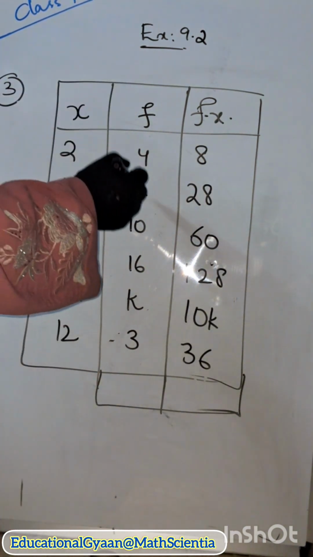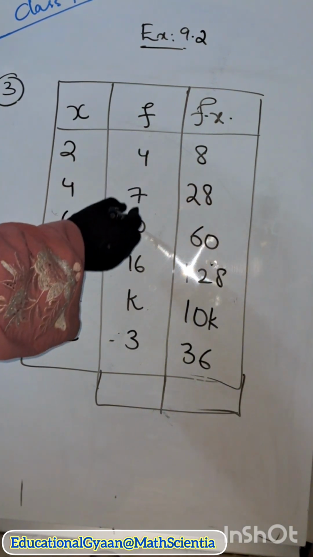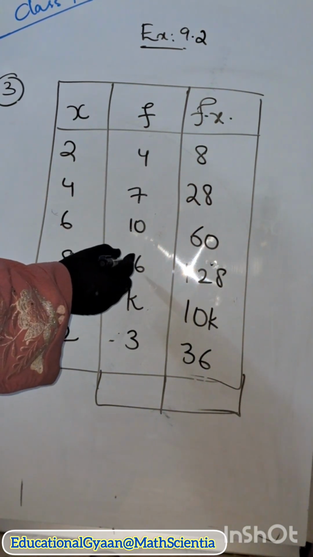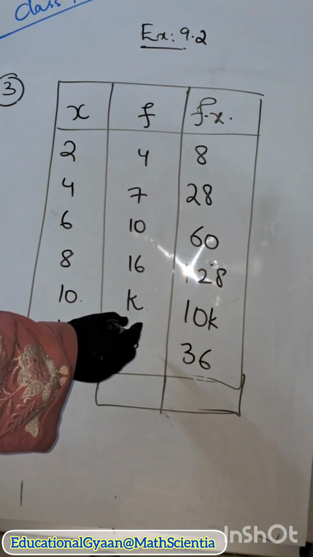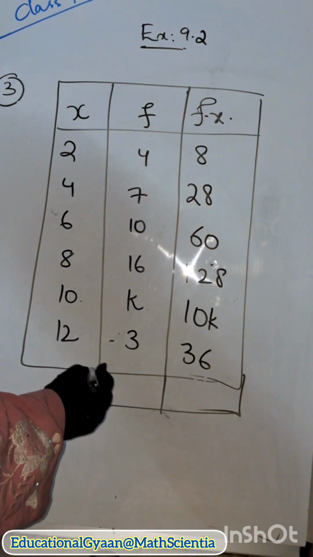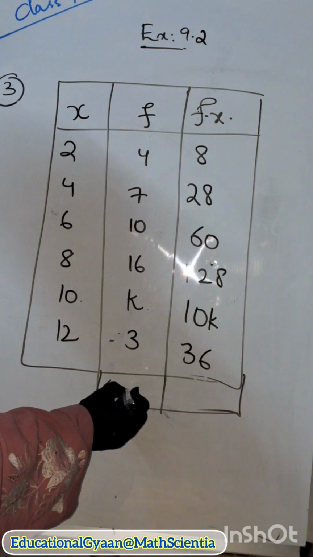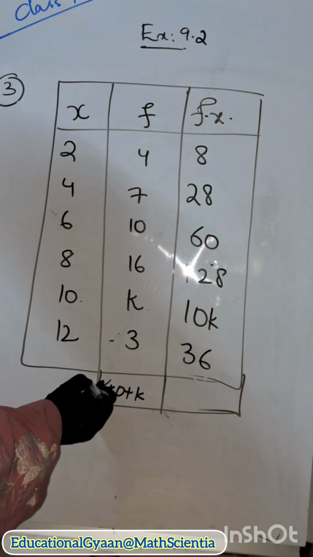Let us add these values. 7 plus 4, 11. 11 plus 10, 21. 21 plus 16 is 37. 37 plus 3 is nothing but 40, right? So this will be 40 plus k. This is sigma f, right?